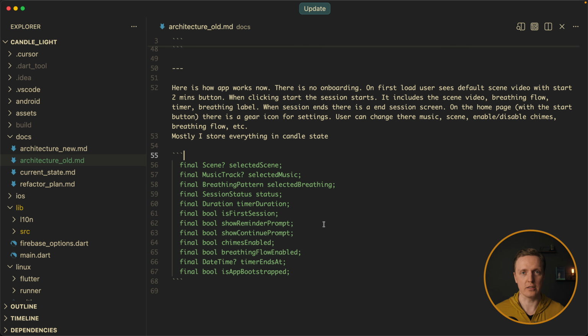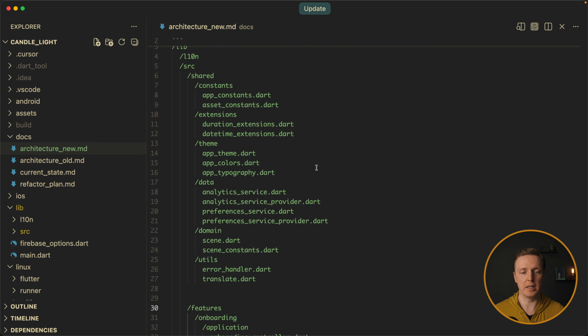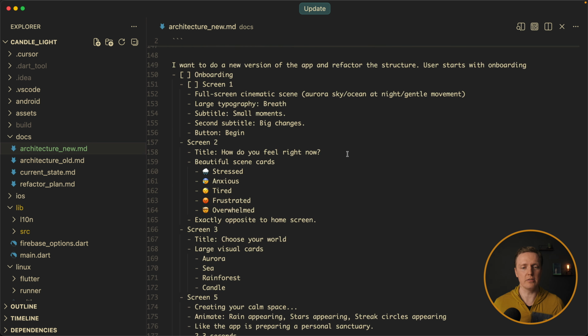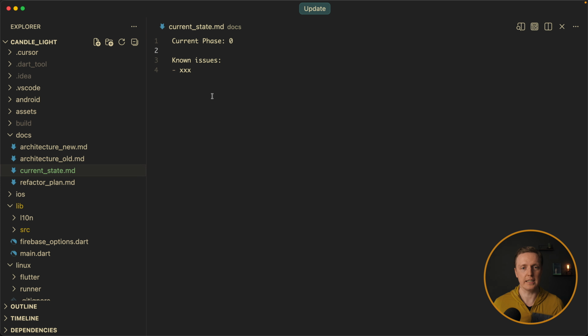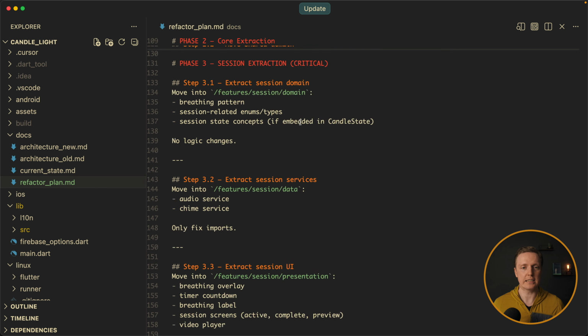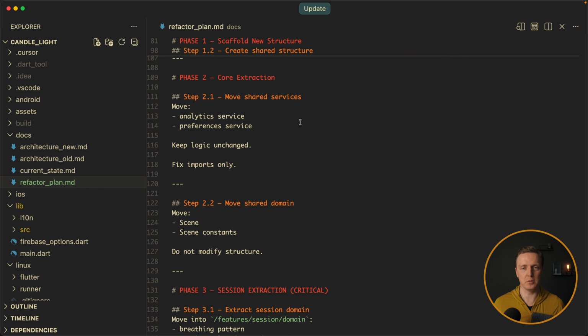And add here additional code which you think is relevant. Then you have your new architecture, maybe with a new file structure and a new definition of how it all should work together. Then you have your current state, where you simply track every single step of your plan. And here the refactor plan is just a list of steps that you want to implement.